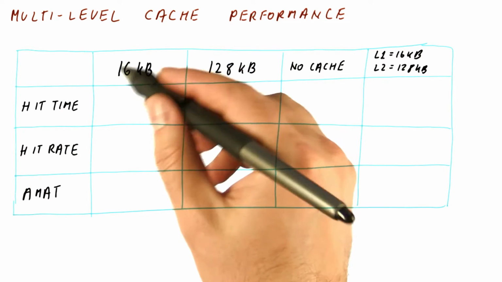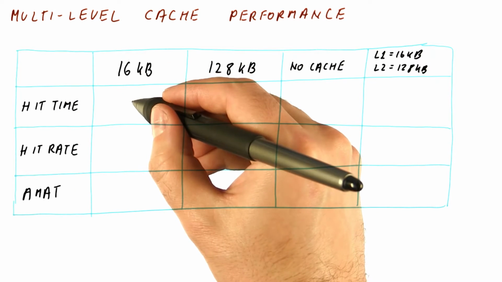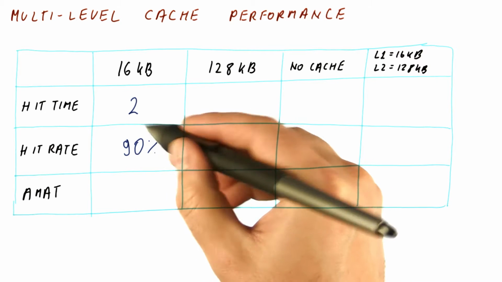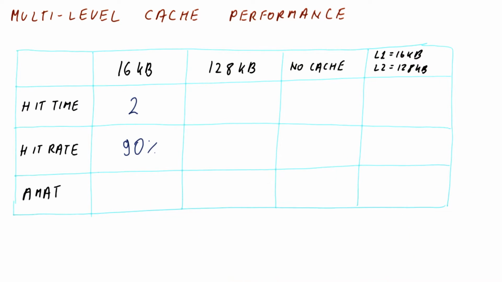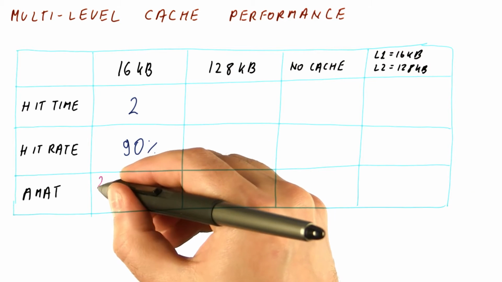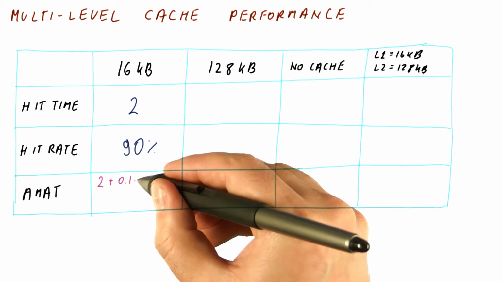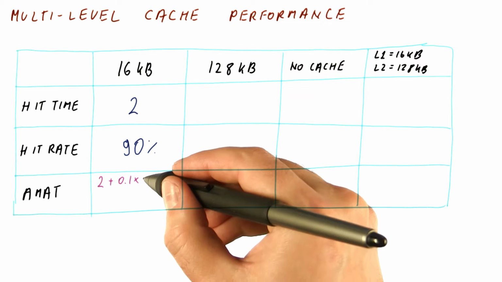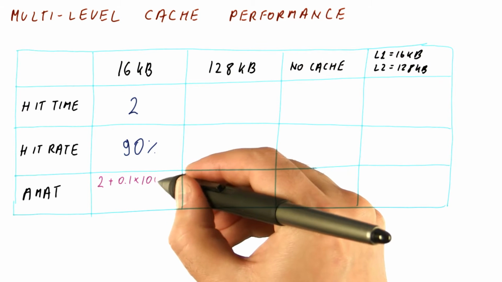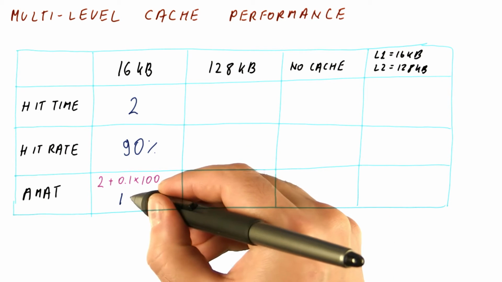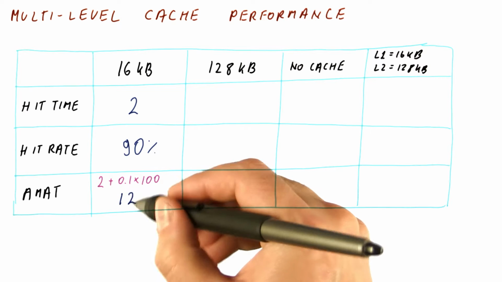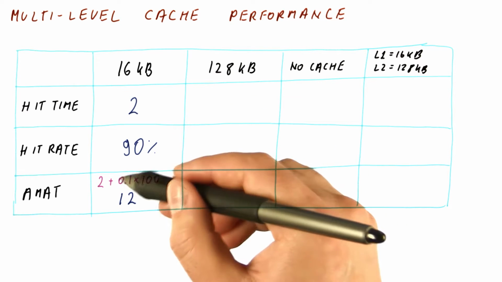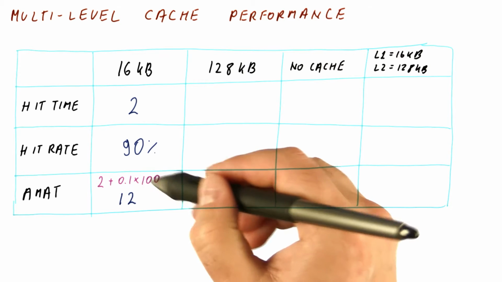So a 16 kilobyte cache might have a hit time of 2 cycles, a hit rate of 90%, so it gives us an overall AMAT of 2 plus 10% of the time we have the memory latency. Let's say the memory latency is 100 cycles. In that case, we end up with an overall AMAT of 12, 2 from the hit time and 10 on average from the miss penalties.